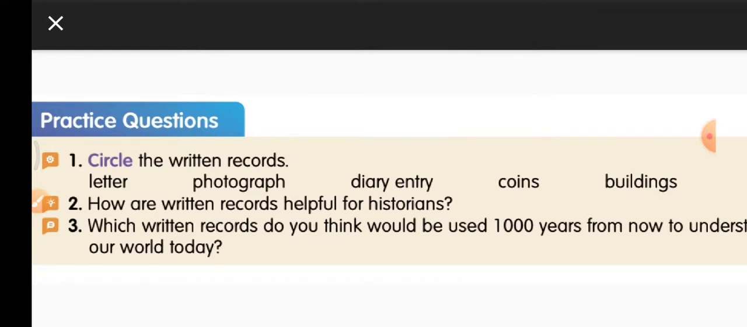Second question, how are written records helpful for historians? Written records tell us the right information about the people. People's personal things or whatever they are communicating, they can find out from the written records. Third question, which written records do you think would be used 1000 years from now to understand our world today? After 1000 years, people, in order to study the past, will be reading the newspapers or information from the internet, right?